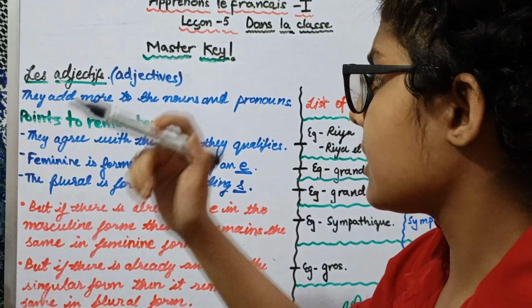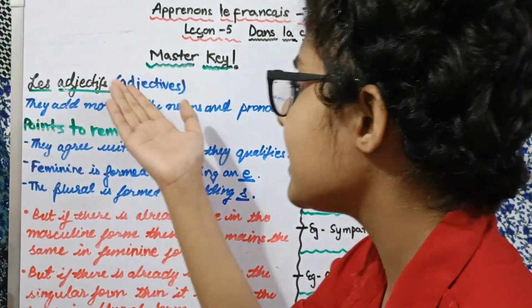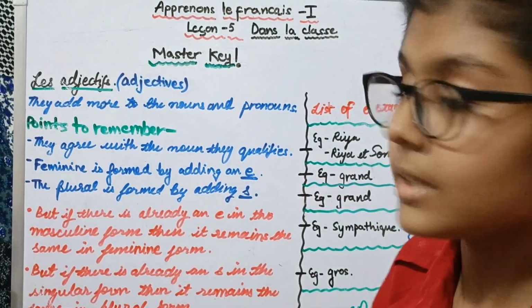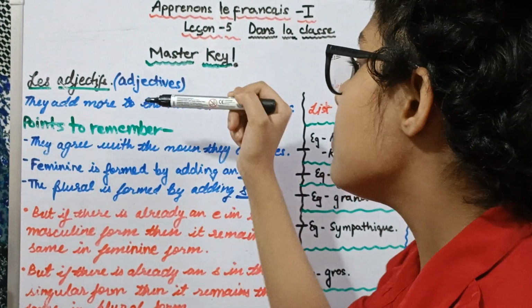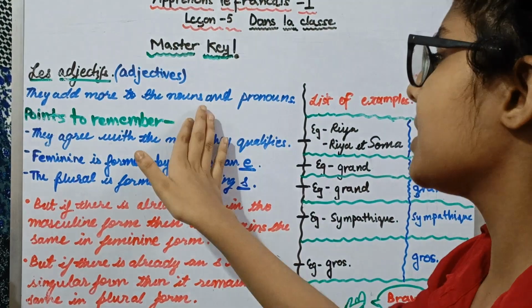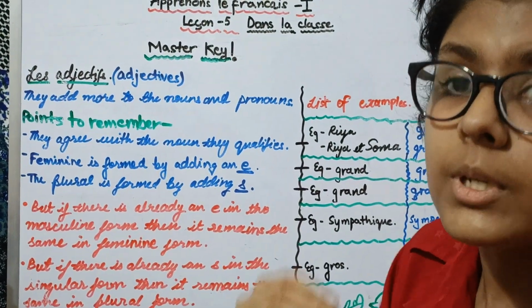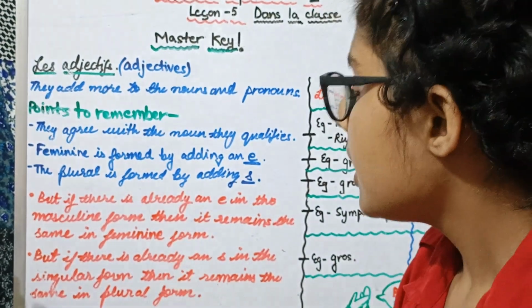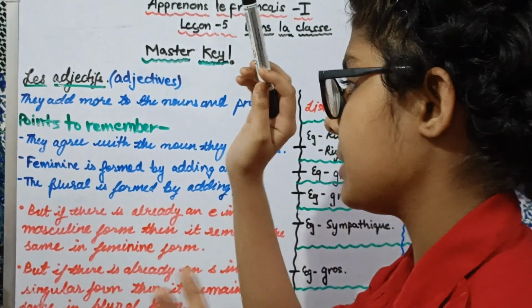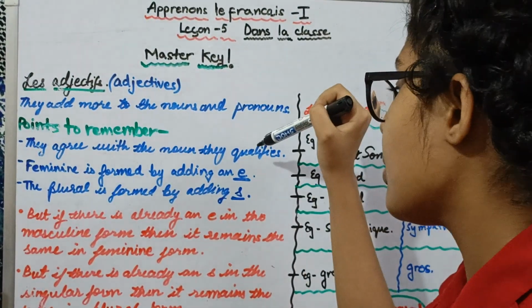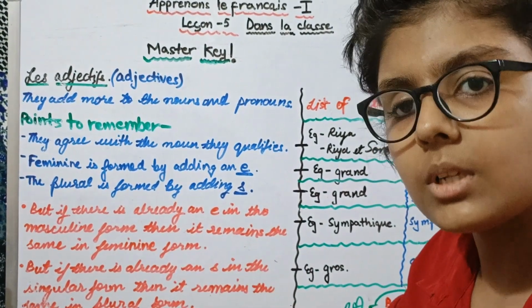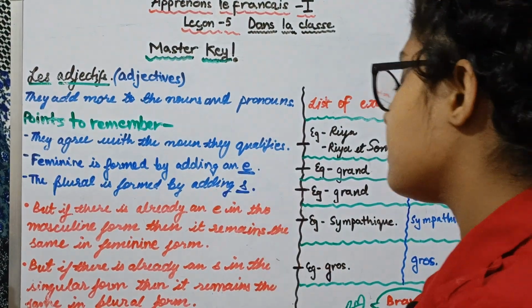Before starting and reading about what rules and regulations we have for adjectives in French, let us learn what they are in English as well. They add more to the noun or pronoun. Now what does this statement mean? The basic meaning is that an adjective describes a noun or a pronoun. In French there are three main points to remember. First, they agree with the noun they qualify. That means if the noun is singular, then the adjective will also be singular, and if the noun is plural, then the adjective will also be plural.